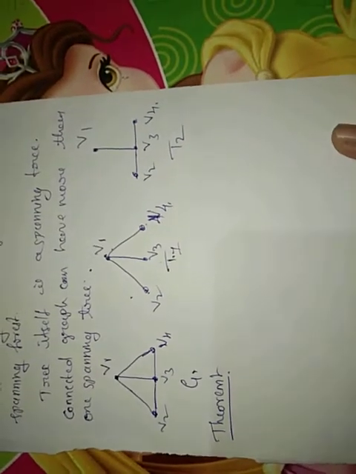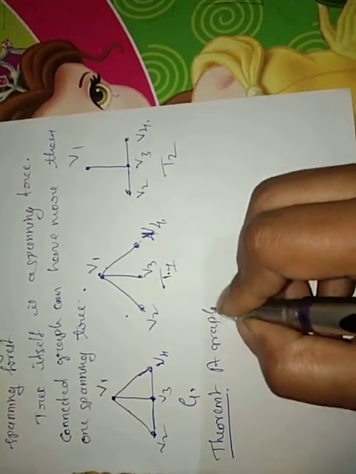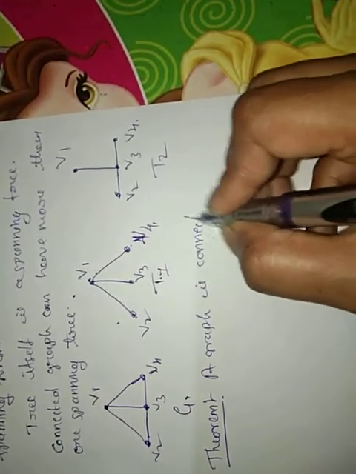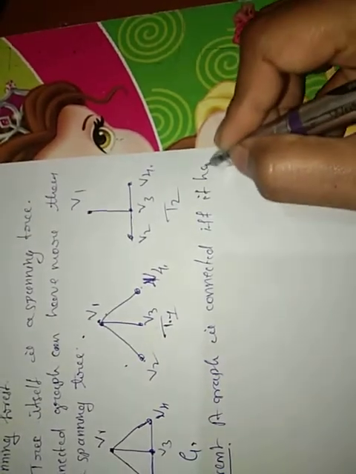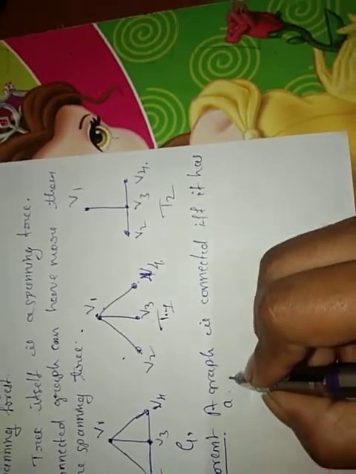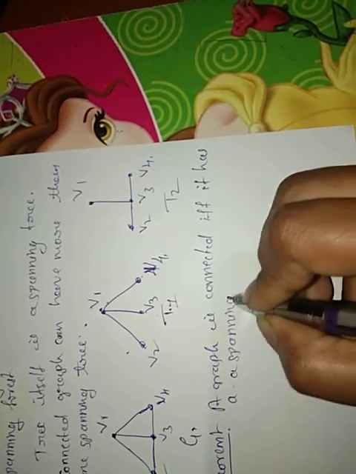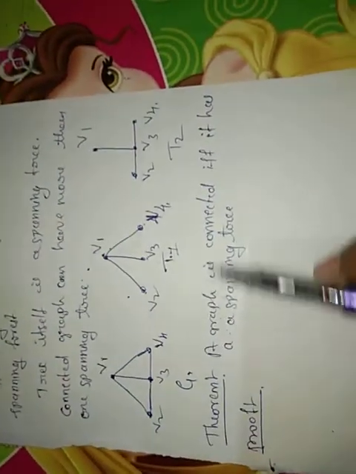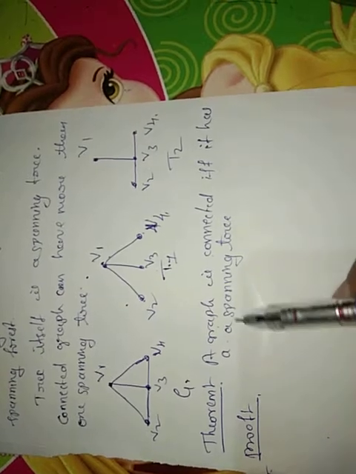So now I am moving to the theorem. Consider a theorem: a graph is connected if and only if it has a spanning tree.